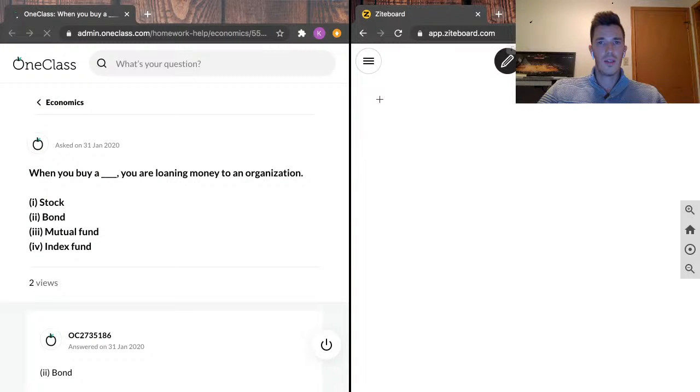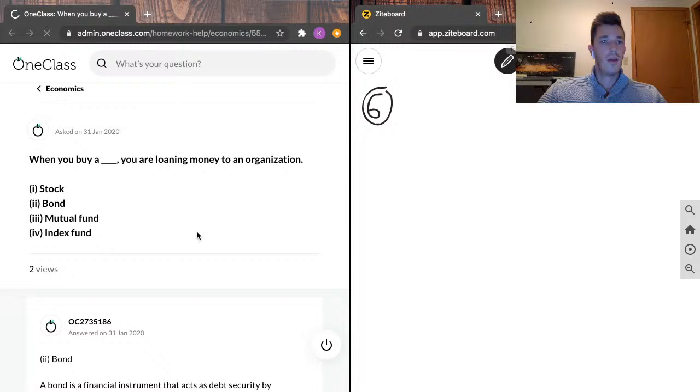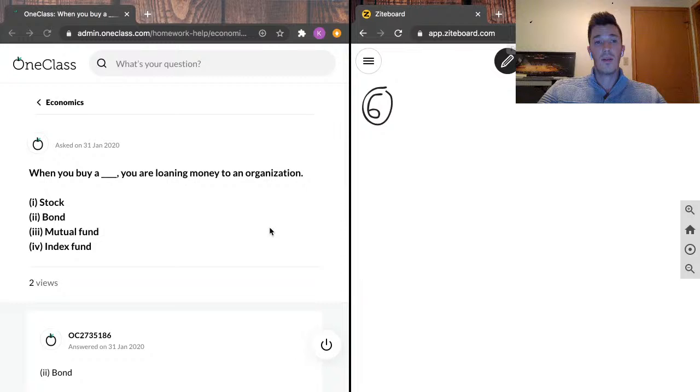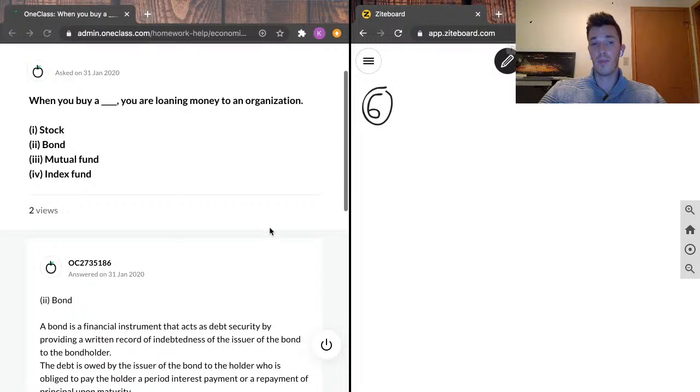Question 6. And question 6 reads, when you buy a blank, you are loaning money to an organization. And possible answers here are 1, a stock, 2, a bond, 3, a mutual fund, and 4, an index fund. And of course, the correct answer here is bond.